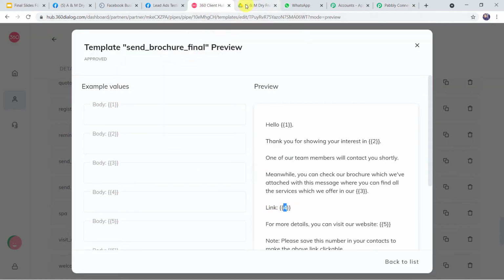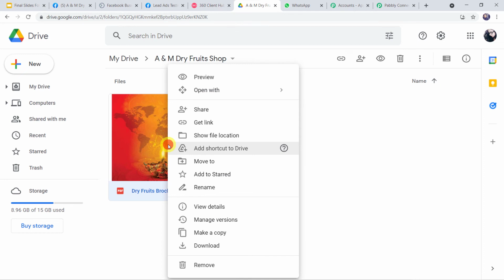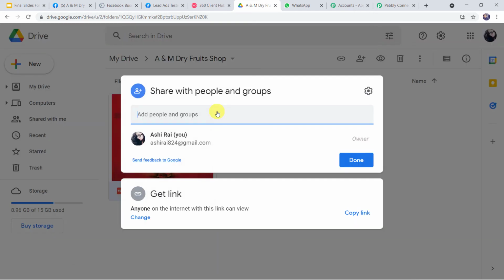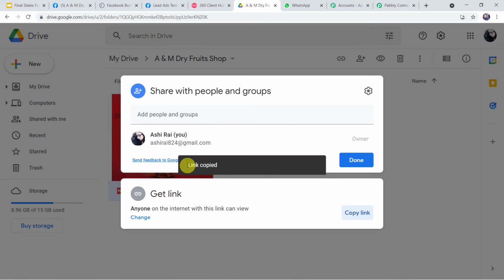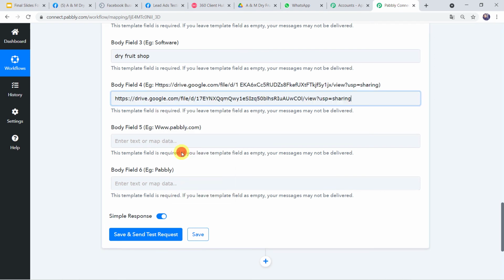So I have uploaded the dry fruit brochure in my Google Drive over here. I'll simply right click on this and click on the share option. And here we can find the get link option. Simply click on copy link. The link will be copied to clipboard. Go back to Pabbly Connect and paste the link over here.